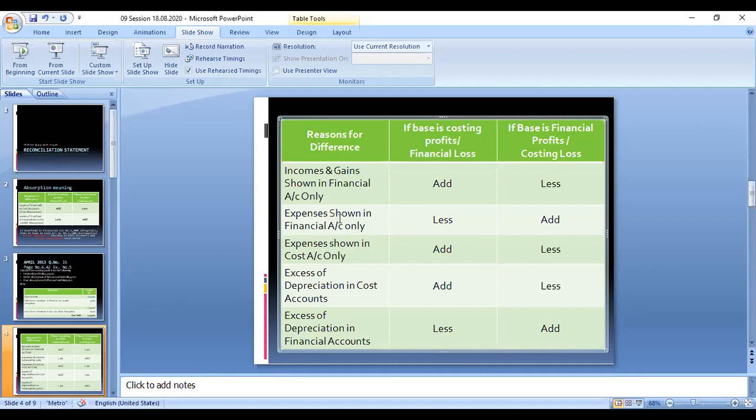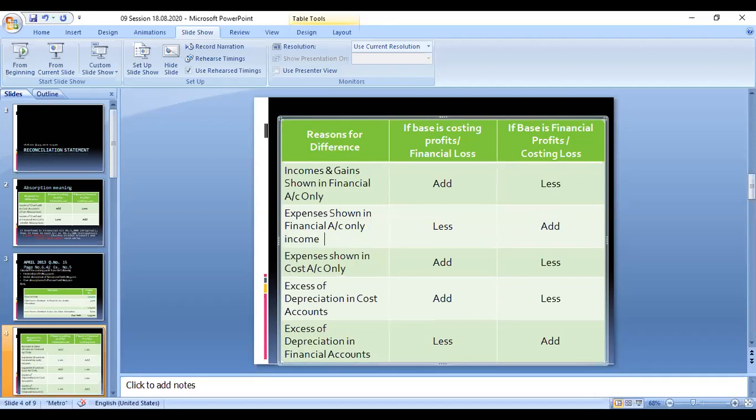So any expenses shown only in the financial accounting. Take for example, I will show you some examples also. There is income tax. Income tax relates only to the financial accounting expenditure, and also goodwill written off.